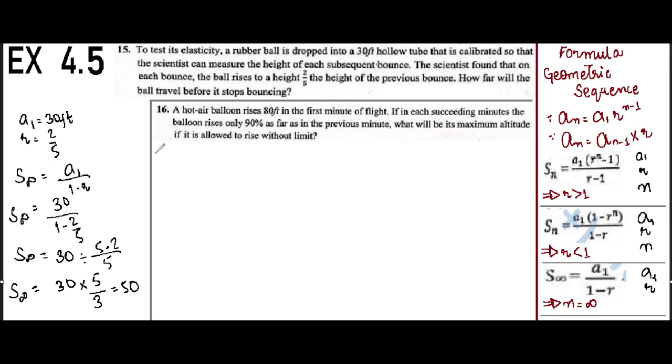In the first minute of flight, it rises 80 feet. And in each succeeding minute, the balloon rises only 90% as far as the previous minute. So r is equal to 90%, which is 90/100, and it is 0.9.